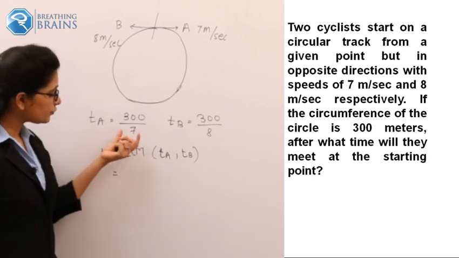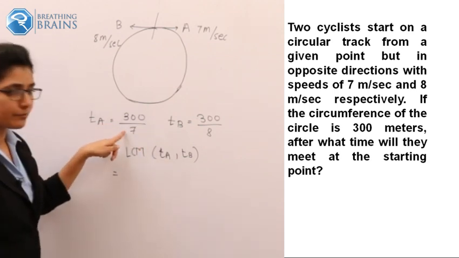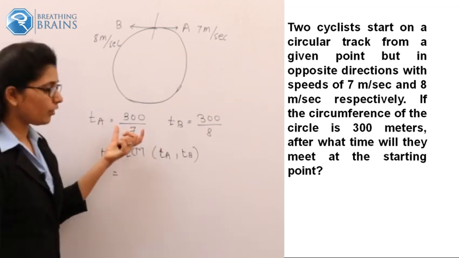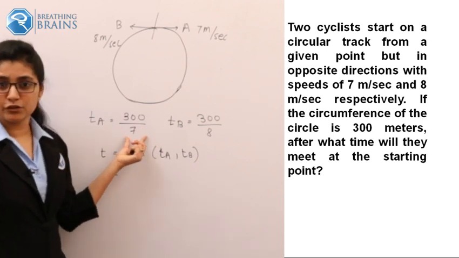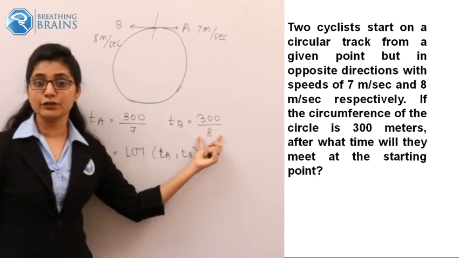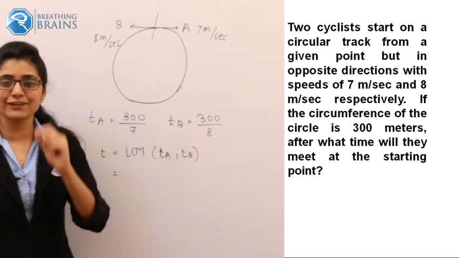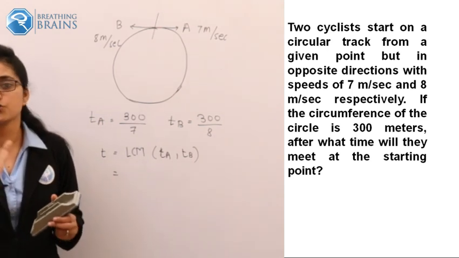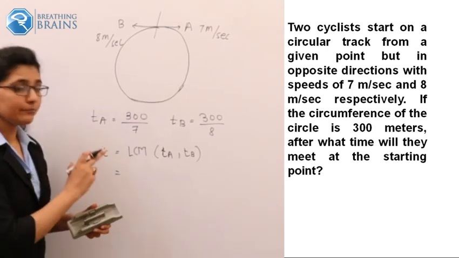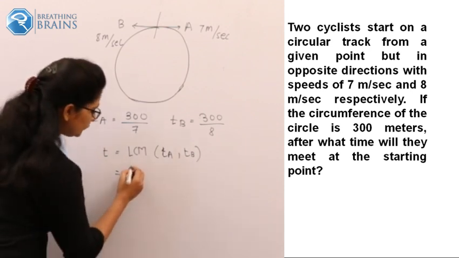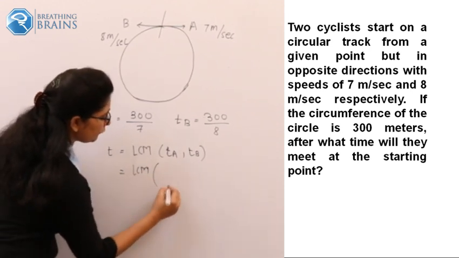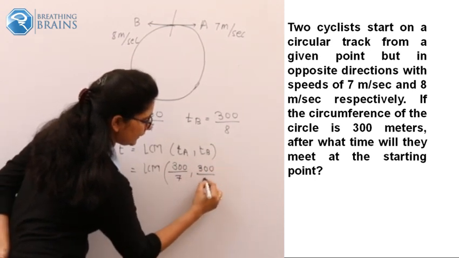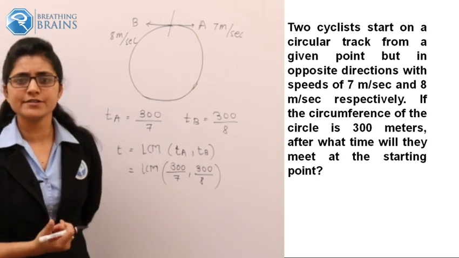Some students may go for calculating 300 divided by 7 and will find a decimal value of TA. Then you will find another decimal value of TB. Calculating the LCM of decimal values is a most complex thing. So another important learning part: how to calculate the LCM of fractions, 300 divided by 7 and 300 divided by 8. Do you know how to calculate the LCM of fractions?